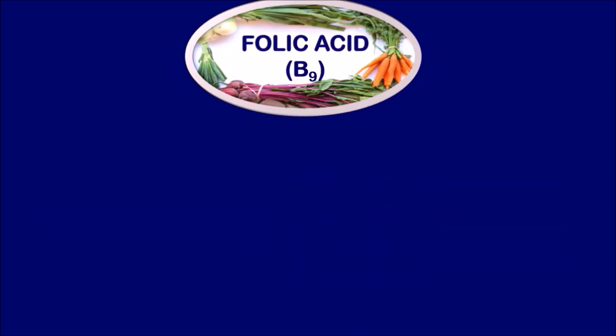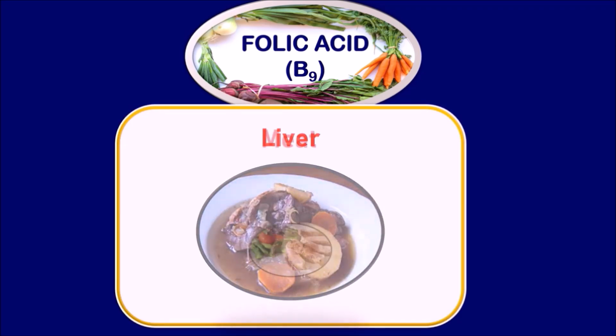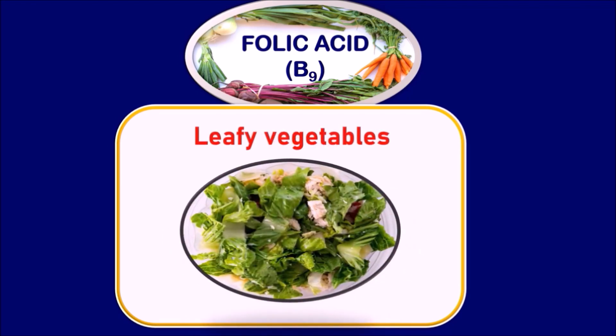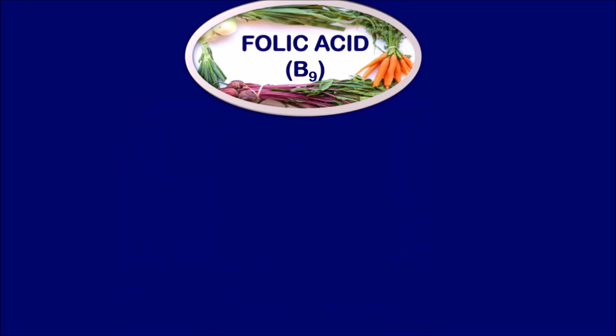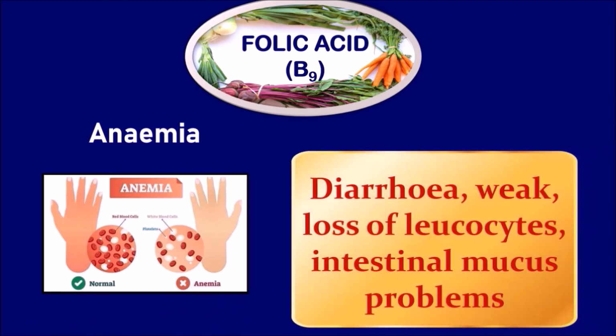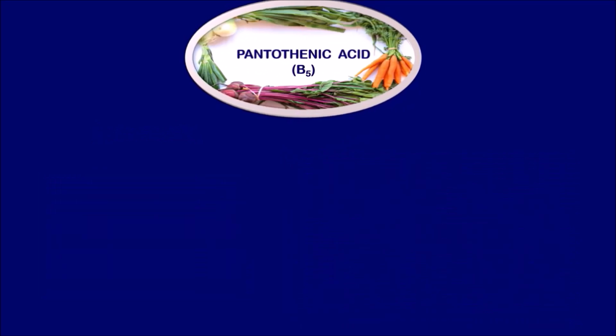Folic acid. It is indicated as vitamin B9. The food resources are liver, meat, eggs, milk, fruits, cereals, leafy vegetables. The deficiency of folic acid leads to again anemia. The symptoms are diarrhea, weakness, loss of leukocytes, intestinal mucus problems. Due to the loss of leukocytes, the children with folic acid deficiency will be affected with several other diseases as they lose the immunity.